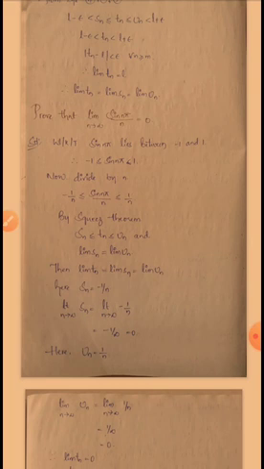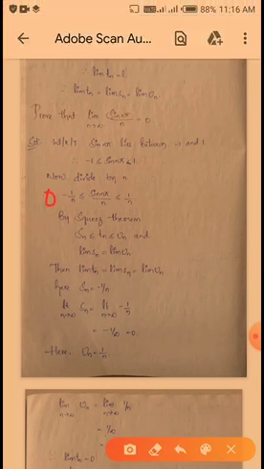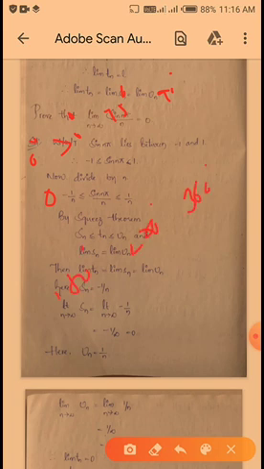So sin 0 is 0, sin 30 is 1 by 2, then 1 by root 2, 1, and next 0, minus 1, 0. Observe here these values are in between 1 and minus 1.